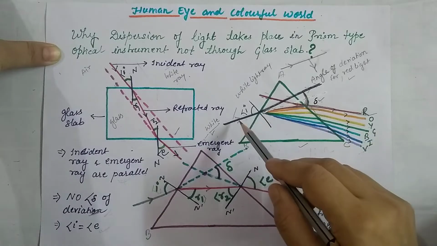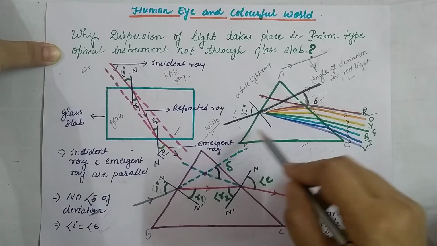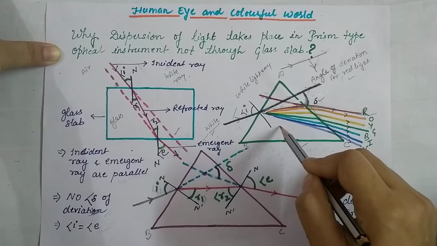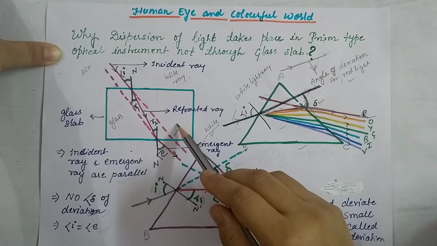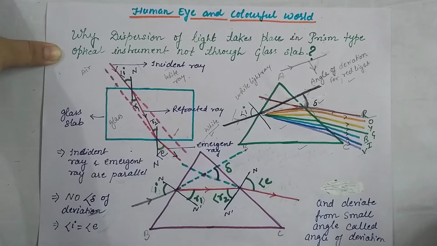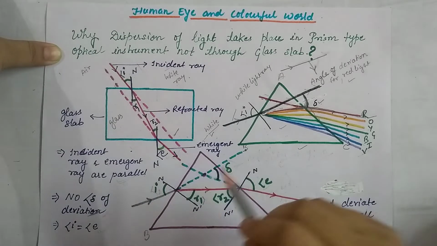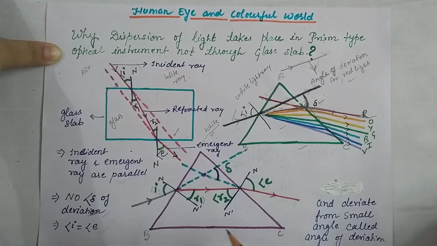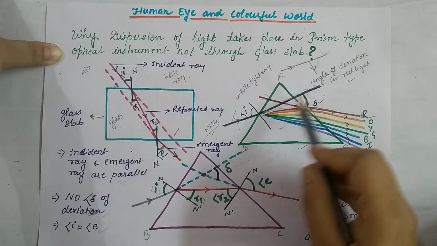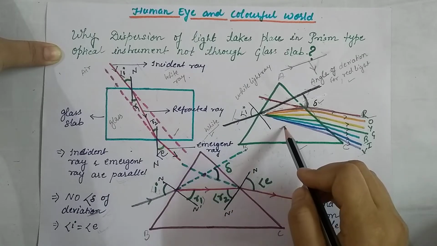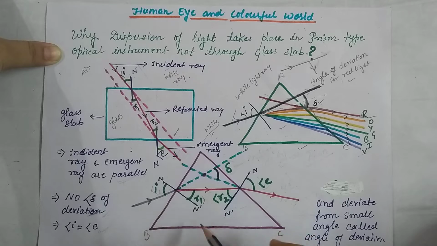Refraction takes place here too, because there are two different media, but the splitting of light takes place only in the prism, and in the glass slab you will not find any splitting of light. So let's see why this happens and what the angle of deviation is. It is due to the angle of deviation that this splitting of light takes place.